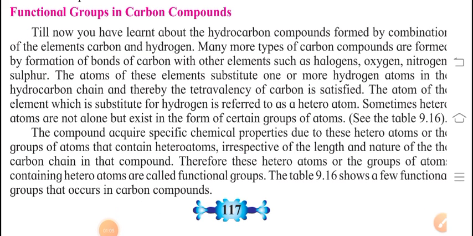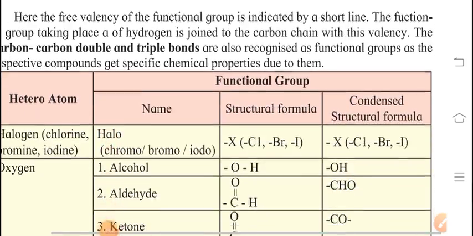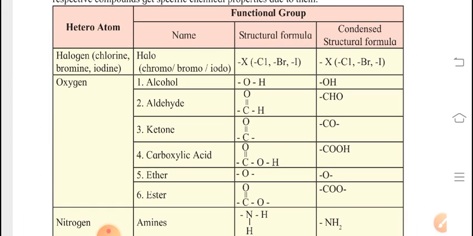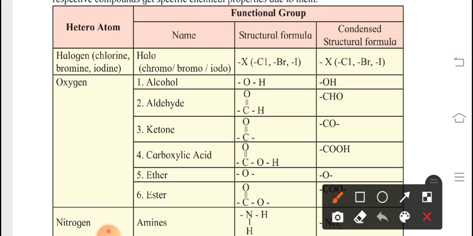We have studied this table also. All these things we are going to consider next as well, which is why I have revised this. Among the halogens, chlorine, bromine and iodine will come. So we can name them chloro, bromo or iodo while writing the nomenclature, which we are going to study today. Whenever chlorine, bromine, iodine is there, while writing the name we have to use chloro, bromo and iodo.